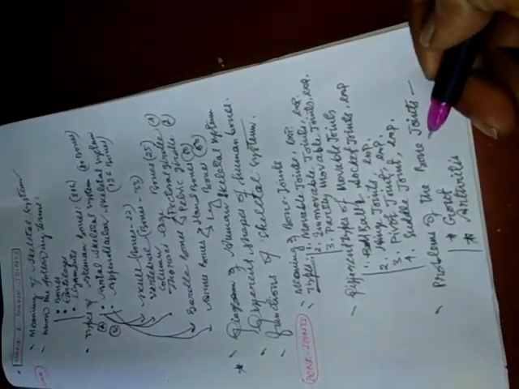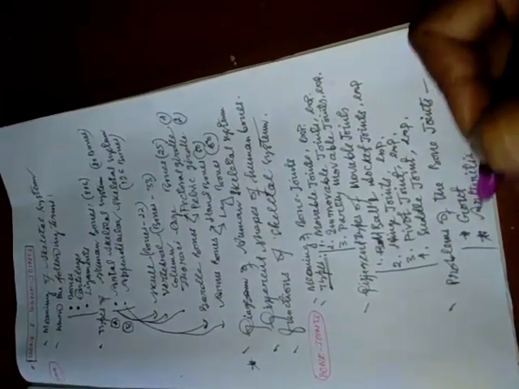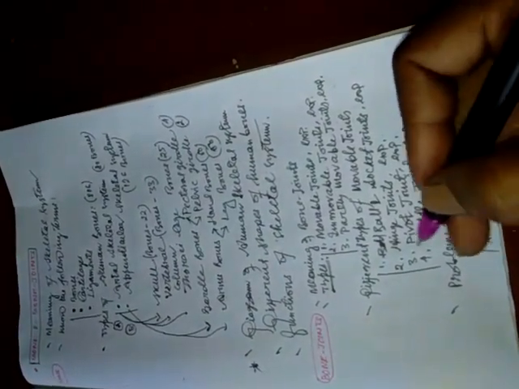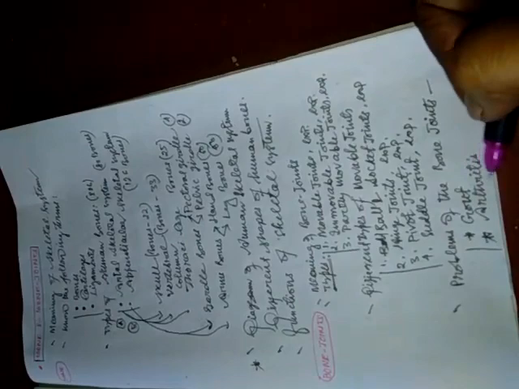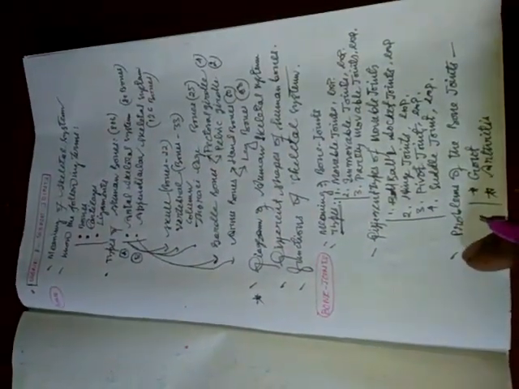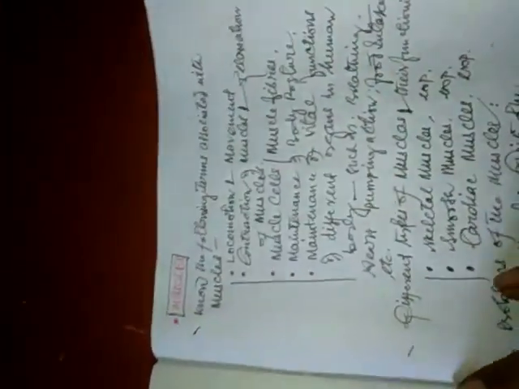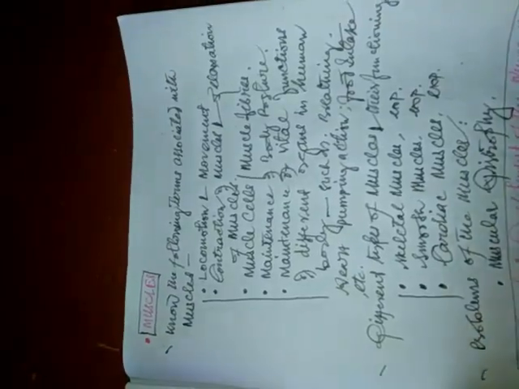Then the problem of the bone joints. So what are the basic problems of the bone joints? In your book there are two types of problems regarding the bone joints, and there is the gout and the arthritis. So what is arthritis and what is gout? We will learn here. Another topic of this chapter is the muscles.